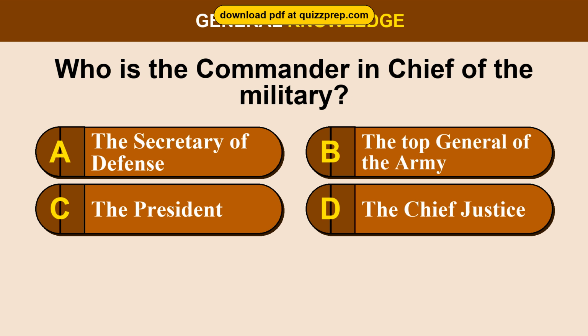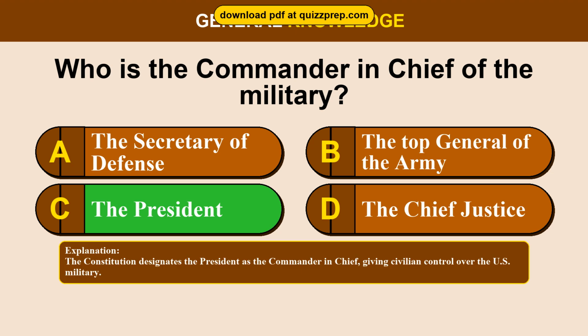Question 55. Who is the commander-in-chief of the military? Option A. The Secretary of Defense. Option B. The top general of the Army. Option C. The President. Option D. The Chief Justice. The correct answer is option C. The President. The Constitution designates the President as the Commander-in-Chief, giving civilian control over the U.S. military.